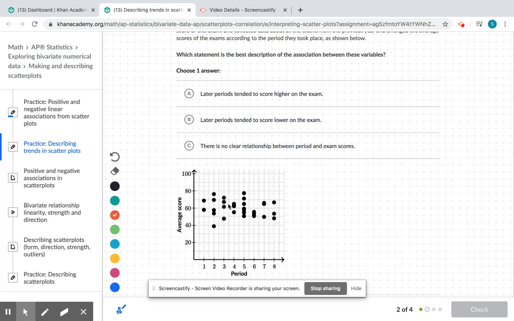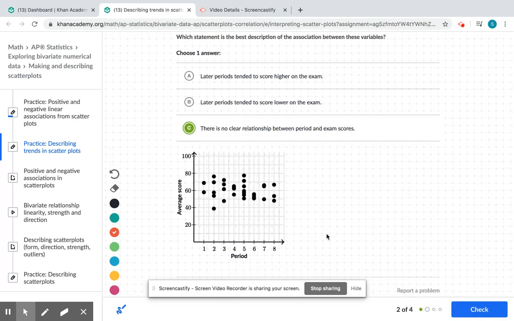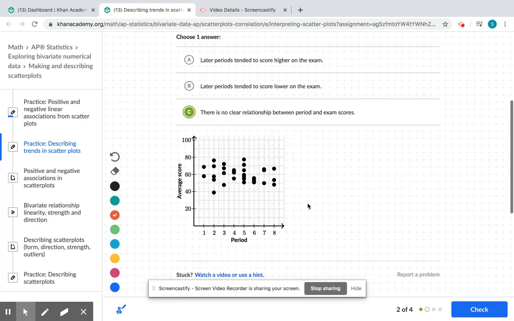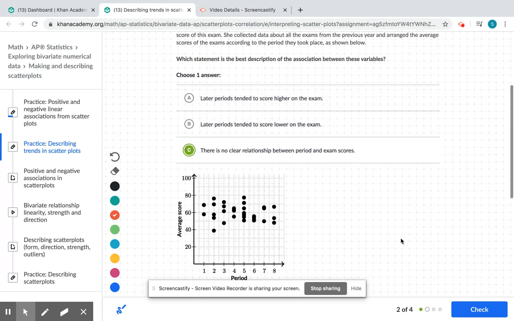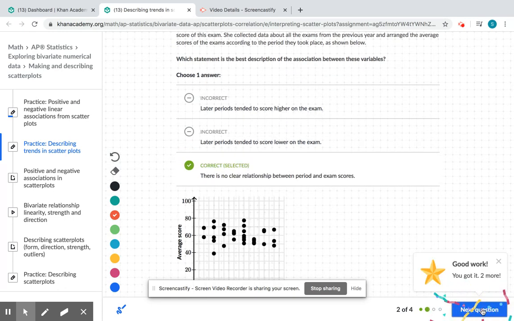So I'm going to go with there's no clear relationship between this. And if we think about it logically, if we think about the periods throughout the day when we're at school, the scores may really vary. I mean, some people might be morning people and might be night people, but the scores in this case really don't make any association here. So I'm going to leave it as there's no clear relationship. All right, good.